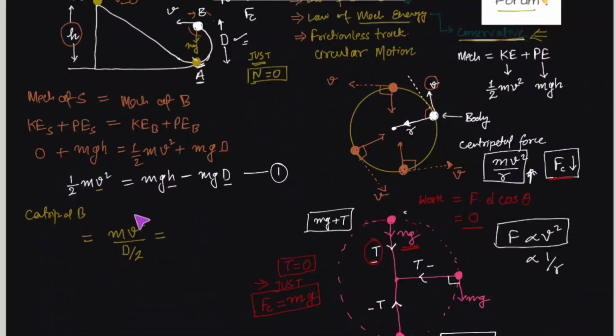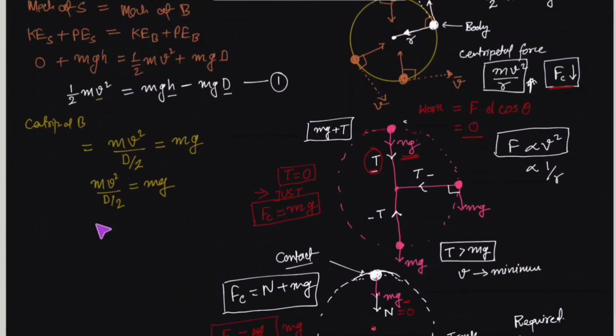So centripetal force would be mg, and this is mv squared upon d by 2. From here we can find the value of mv squared. mv squared is equal to mgd upon 2. Simple.